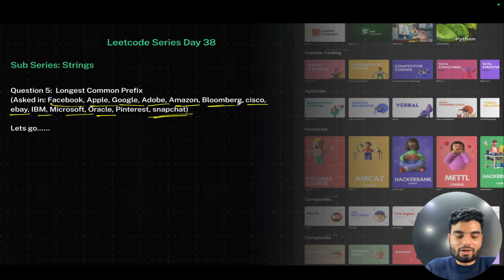You know what my purpose is here? I don't want you people to understand only the solution. You should understand the solution as well as the patterns, right? Once you solve these 150 questions and have a complete understanding, you'll be able to crack any coding interview. This is what I want from everybody.